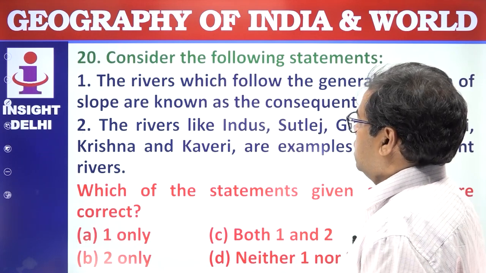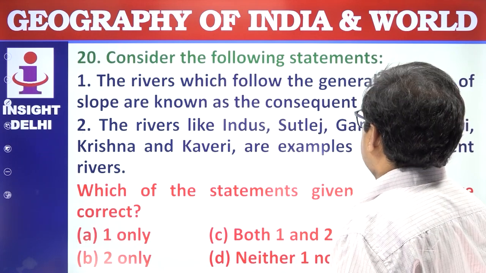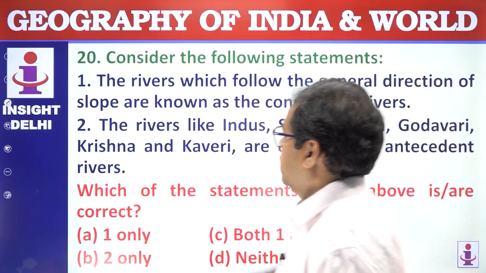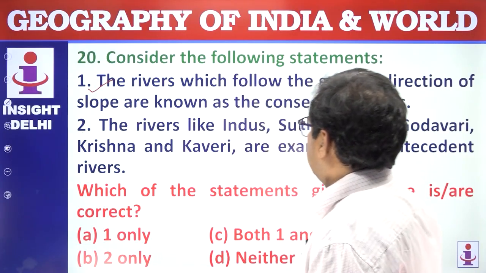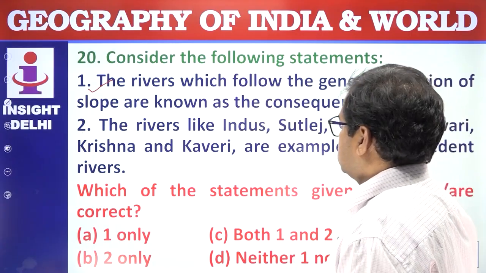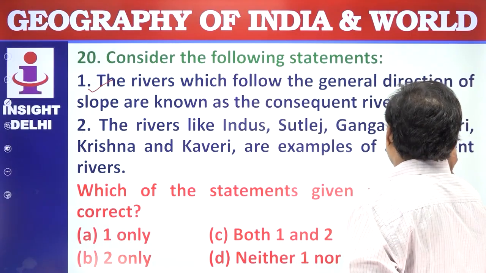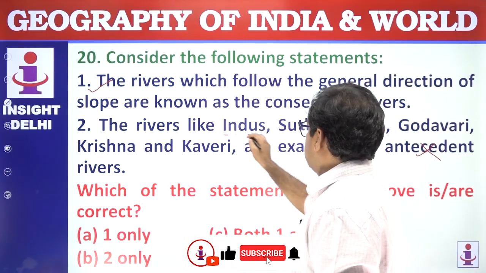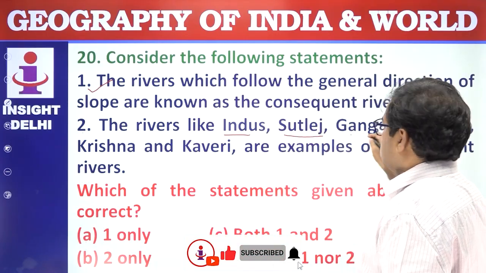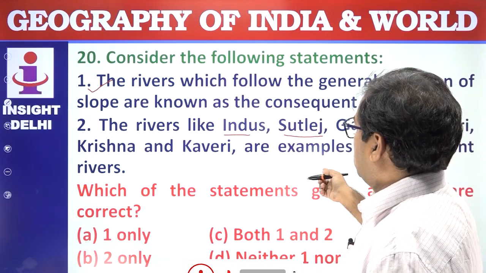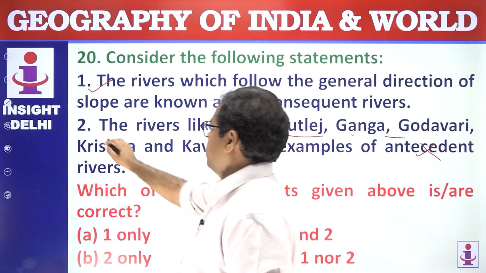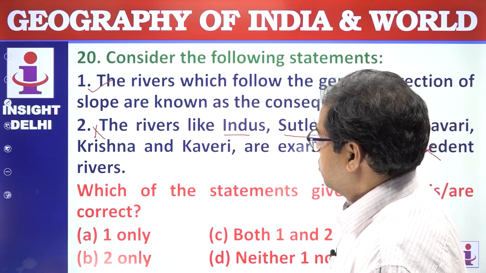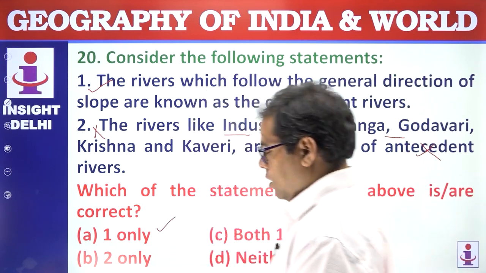Consider the following statements. The rivers which follow the general direction of the slope are known as consequent rivers. Yes, this is correct. The rivers like Indus, Satluj, Ganga, Godavari, Krishna and Kaveri are examples of antecedent rivers. No, they are not all antecedent rivers. Rather, Satluj and Indus are antecedent; Ganga, Godavari and the rest of the rivers are consequent streams. So this statement is wrong. Which of the statements given above are correct? So only one is correct. Answer is A. Next question.